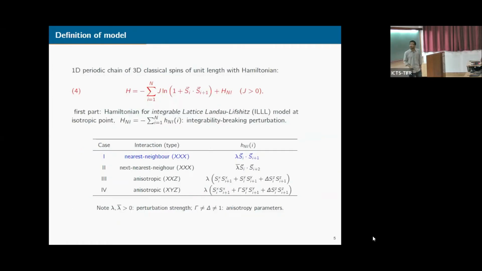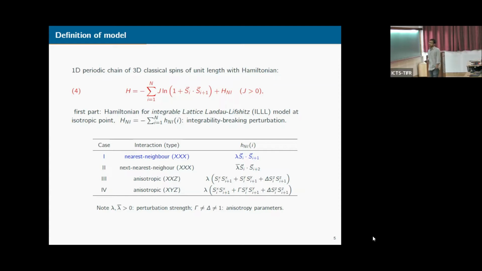Okay, so let me now describe the model that we are considering. We consider a 1D periodic chain of 3-dimensional classical spins of unit length. This has a Hamiltonian, which is given in equation 4. So note the first part. This is the integrable part. This is basically the Hamiltonian for the integrable lattice Landau-Lifshitz model at the isotropic point. For this Hamiltonian, KPZ behavior has been found, and this scaling function was also shown to exist in this model. And this H_NI is basically the integrability breaking perturbation.